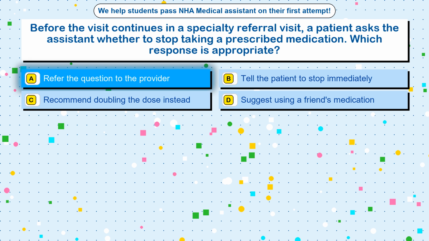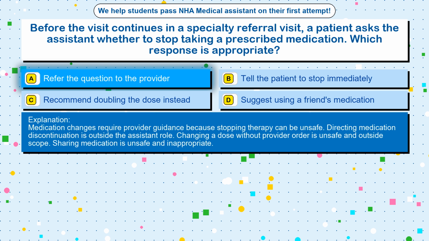The correct answer is option A. Refer the question to the provider. Medication changes require provider guidance because stopping therapy can be unsafe. Directing medication discontinuation is outside the assistant role. Changing a dose without provider order is unsafe and outside scope. Sharing medication is unsafe and inappropriate.